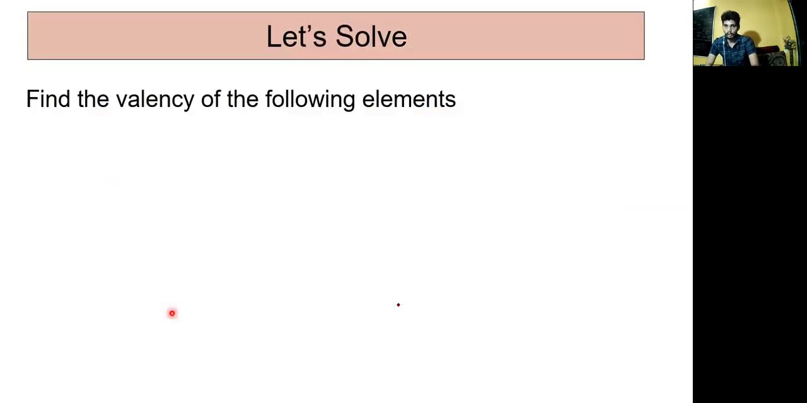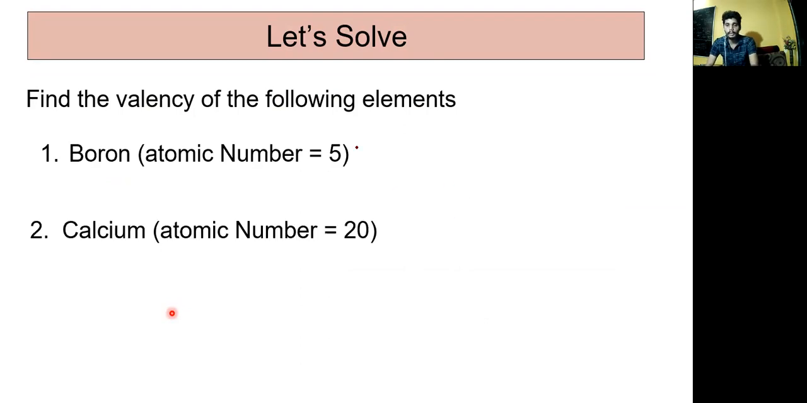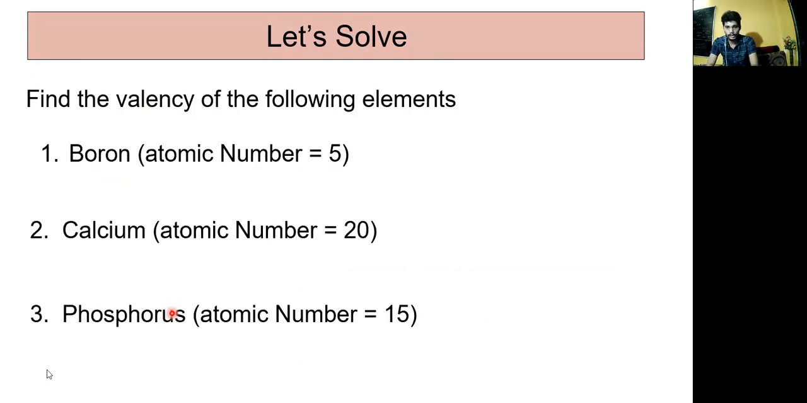Now let's solve. Find the valency of the elements. Boron, the atomic number is given as 5. These are the questions you have to answer. The second question, the atomic number is 20. And the third question, the atomic number is given. So the elements are put forward with the name and the atomic number. The atomic number of boron is 5, calcium is 20, and phosphorus is 15. So we have to find the valency.